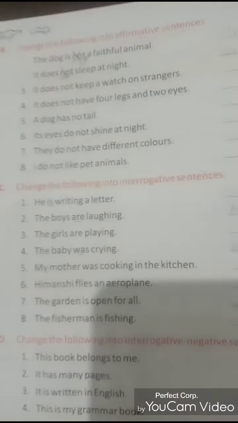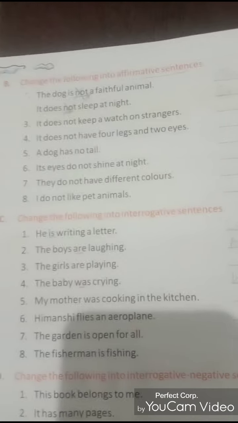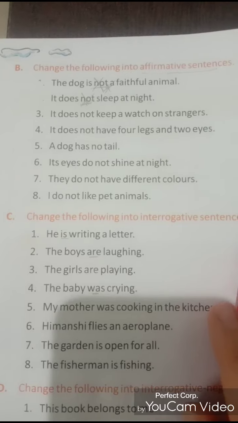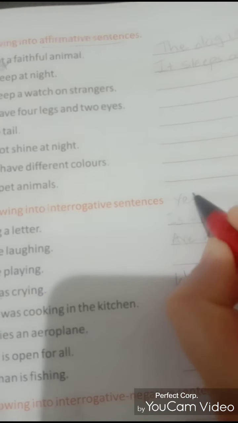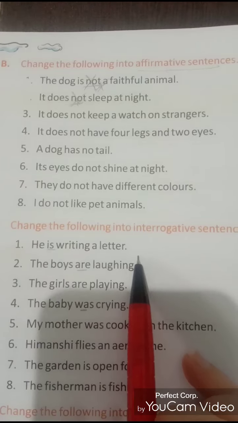Similarly, now see exercise C. Change the following into interrogative sentences. Now the sentences are given, and you have to make them into a question. When you make it into a question, here it means you have to make it into a yes-no type question. So, he is writing a letter.